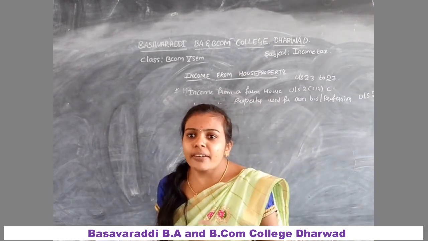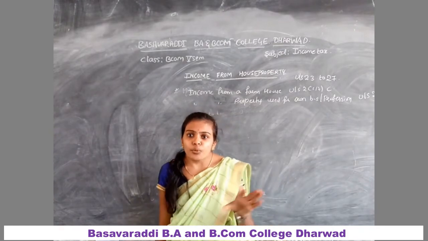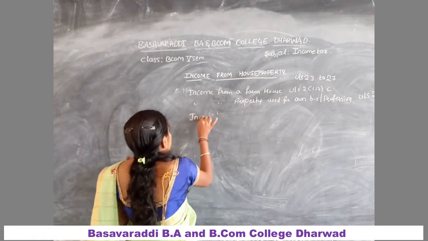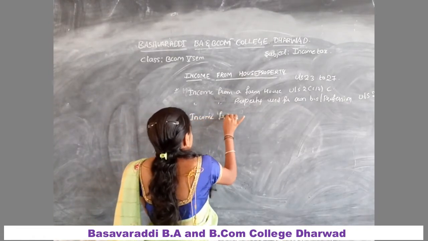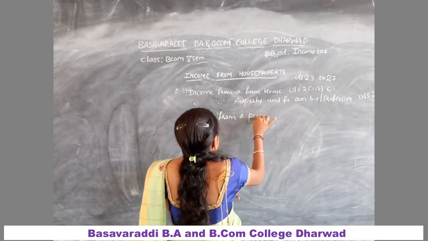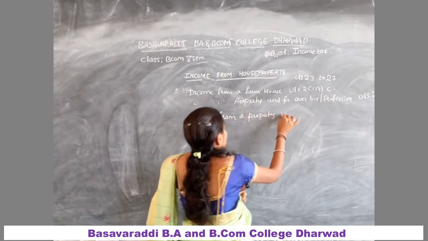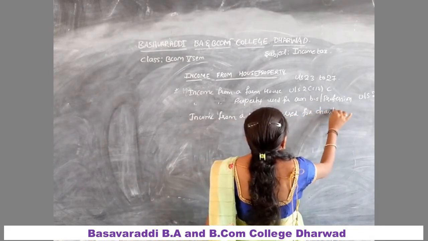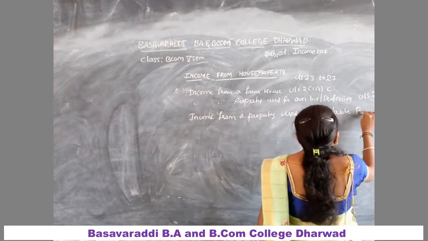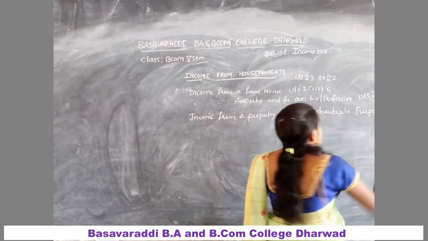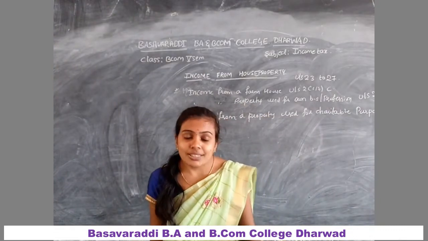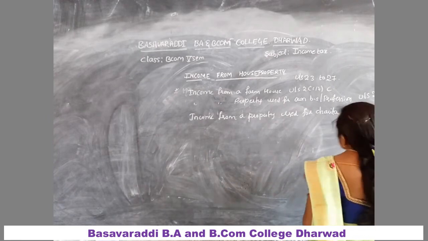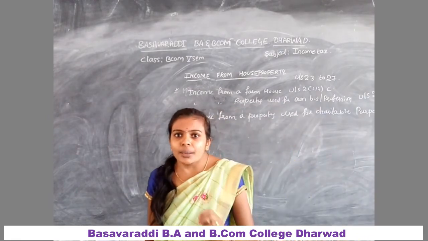And then income from house property held for charitable purposes under section 23 subsection 2 of the Income Tax Act.